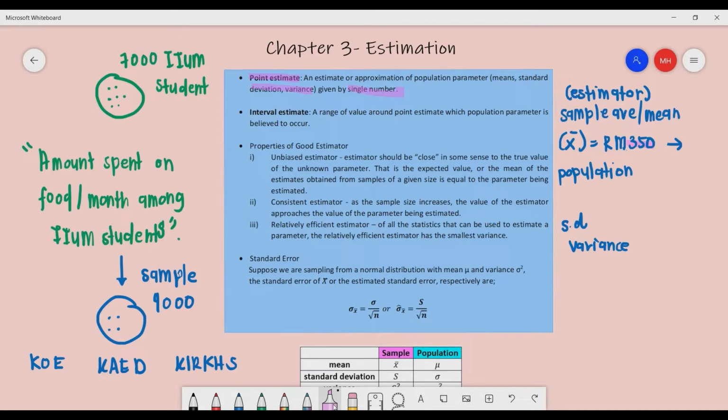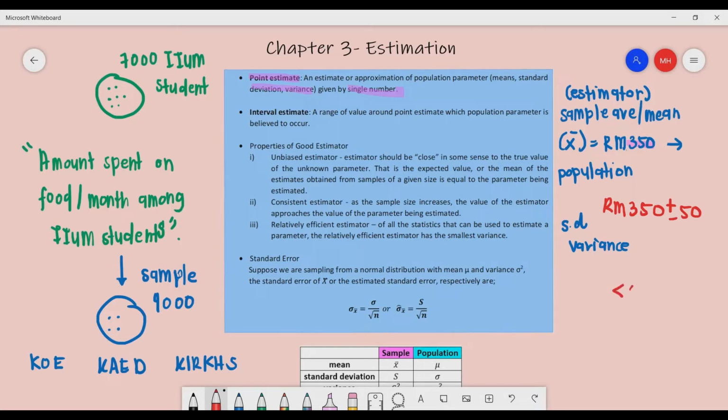But in statistics, normally we are interested in putting it in a range. Instead of saying exactly 350 on average students spend on food, since we are not fully confident that it is exactly 350, we put it in terms of an interval. Maybe RM 350 plus minus 50 on average. This is what we call an interval estimate.